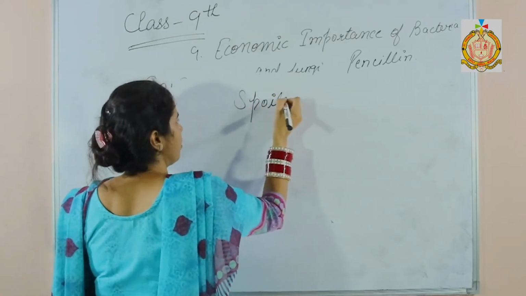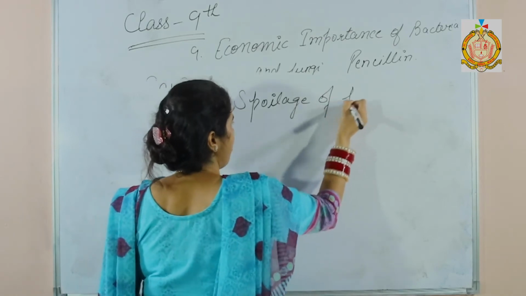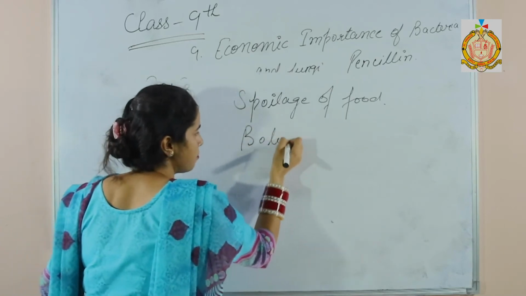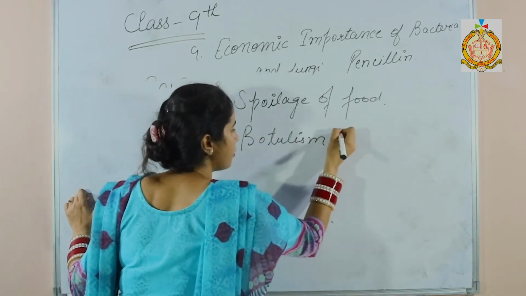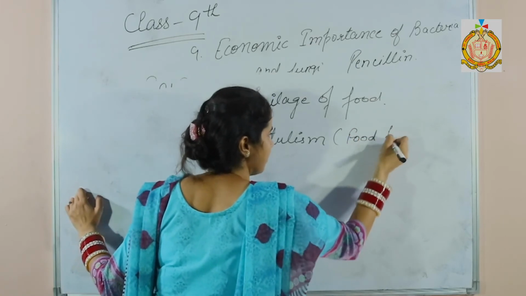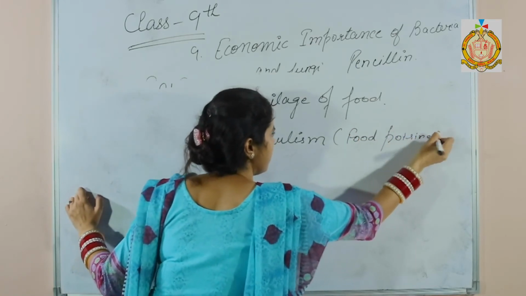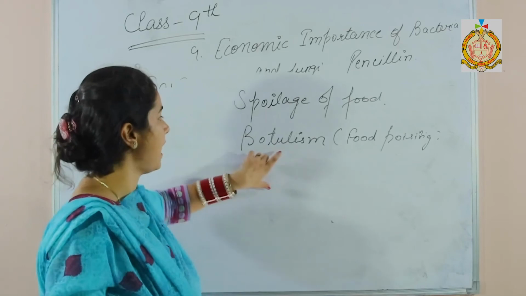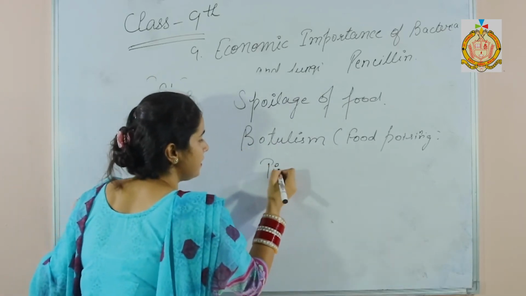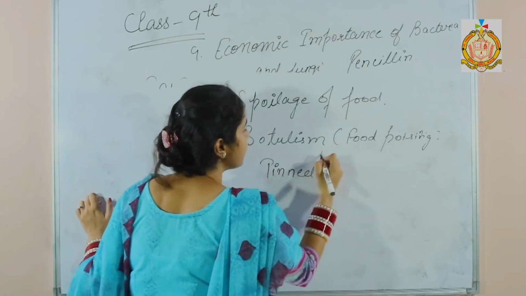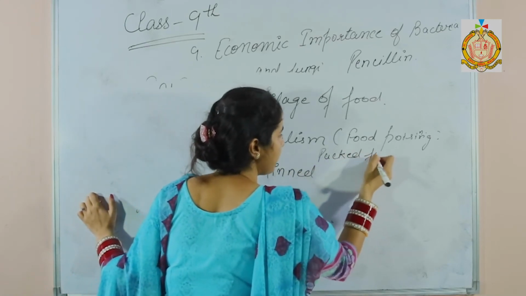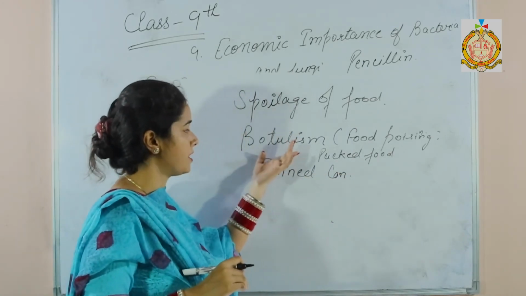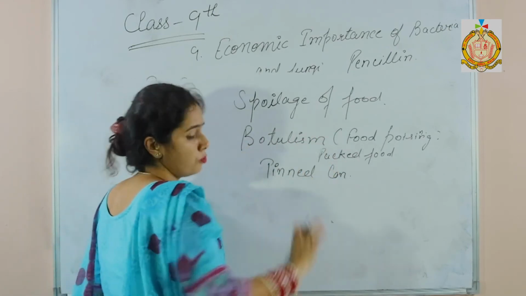The disease known as botulism, also called food poisoning, is due to some bacteria, and this occurs in packed food like tinned cans. So this botulism is a severe disease of food poisoning.